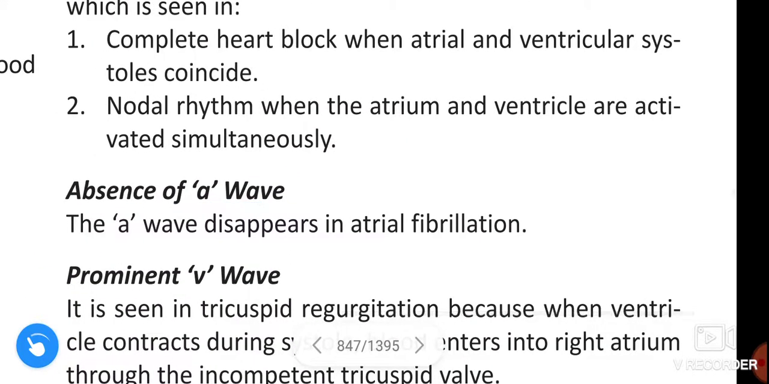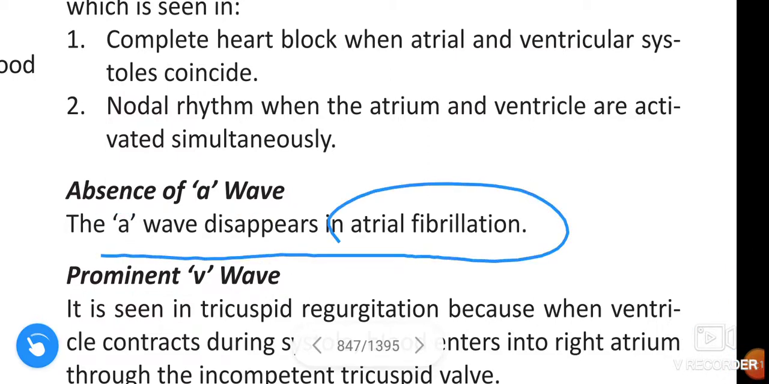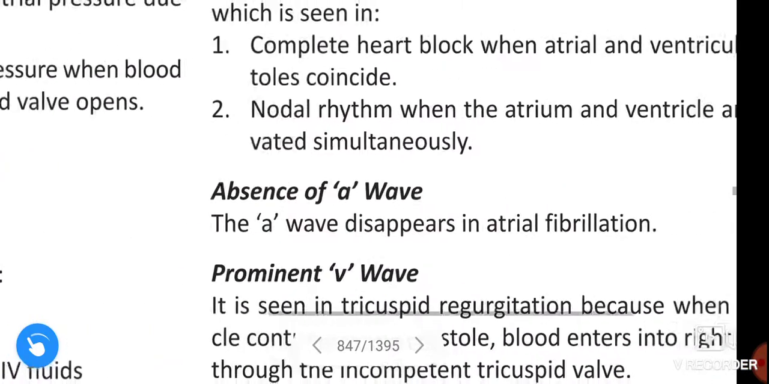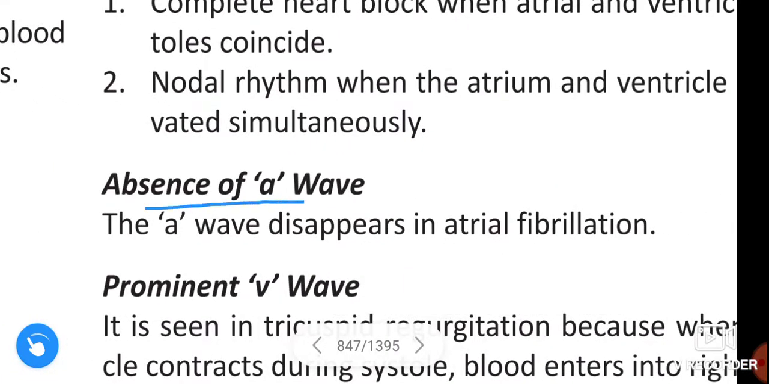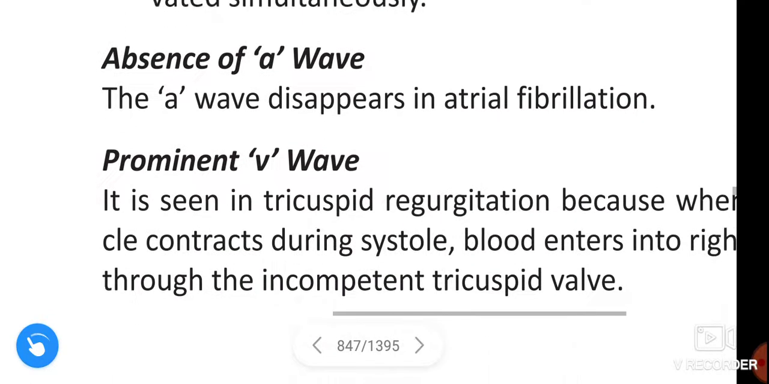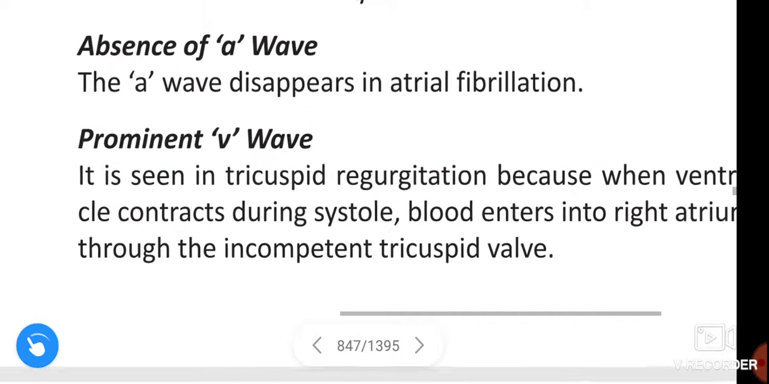Absence of A wave. The A wave disappears in atrial fibrillation. Next, prominent V wave.